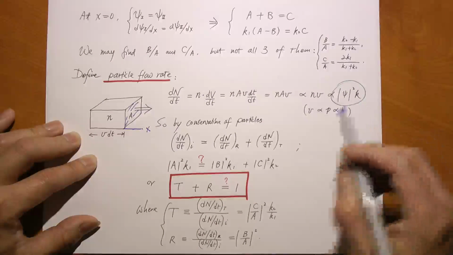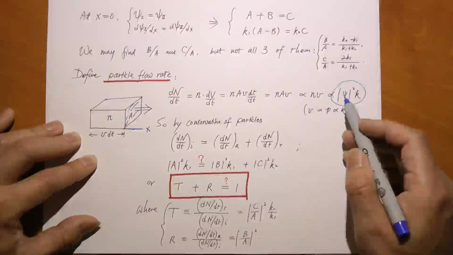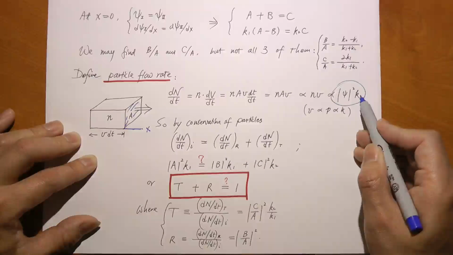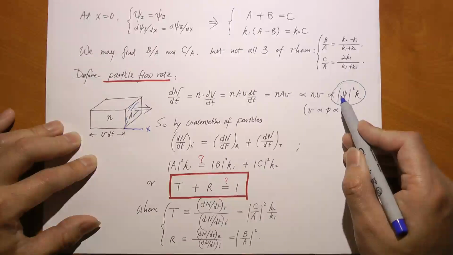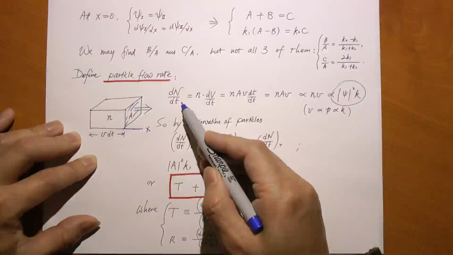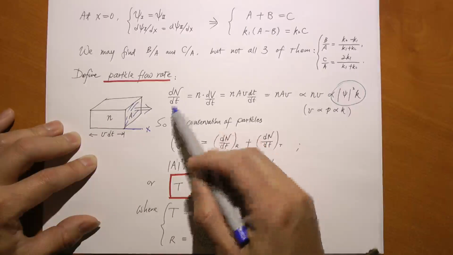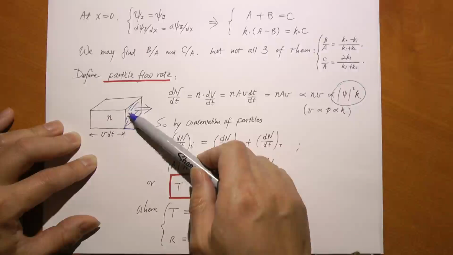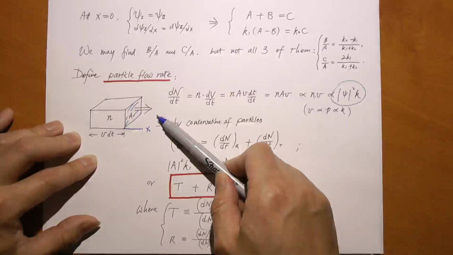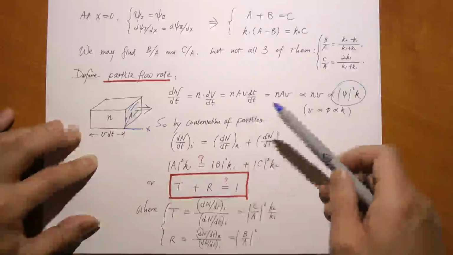So dn over dt is some sort of constant times psi squared times k. Now, I don't care about that constant because I don't really care about dn over dt per se. I care about the ratio of dn over dt for the incoming wave, for the reflected wave, and for the transmitted wave. I want to know how many particles go through, how many particles get reflected, and so on.